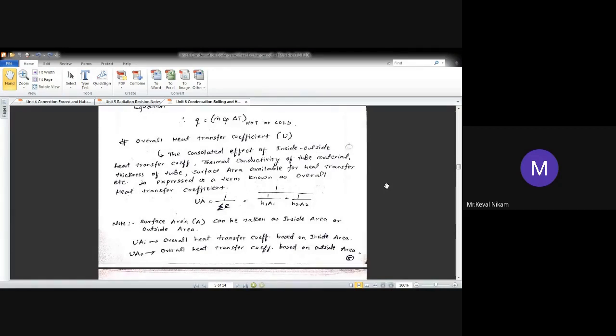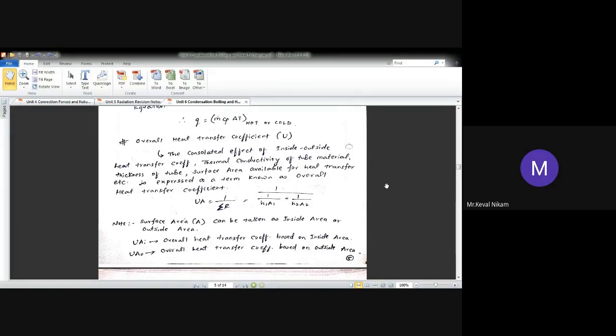Now the next concept is the overall heat transfer coefficient. What is going to happen if you have a tube-in-tube type? In the inner tube you have a hot fluid, in the outer tube you have a cold fluid. The inner hot fluid will have a convection heat transfer coefficient, and the outer cold fluid will also have a convection heat transfer coefficient, an h value. And the pipe material, which is in between the inner hot fluid and the outer cold fluid, will have some thermal conductivity. Now, considering all this resistance together, the resulting coefficient is called the overall heat transfer coefficient.